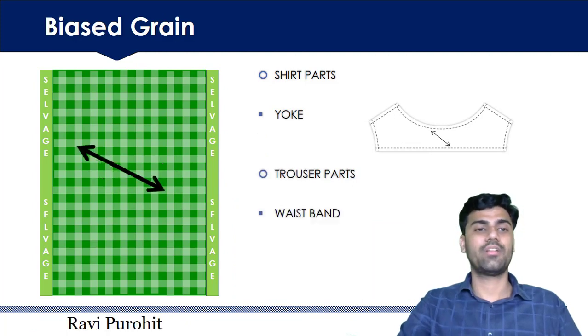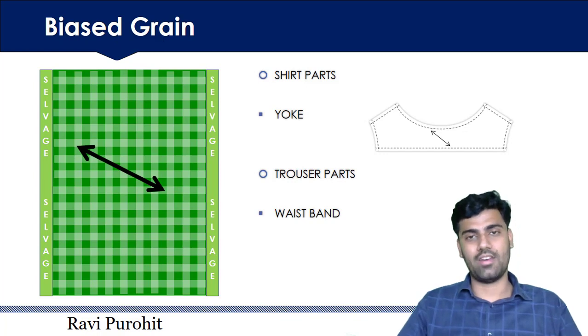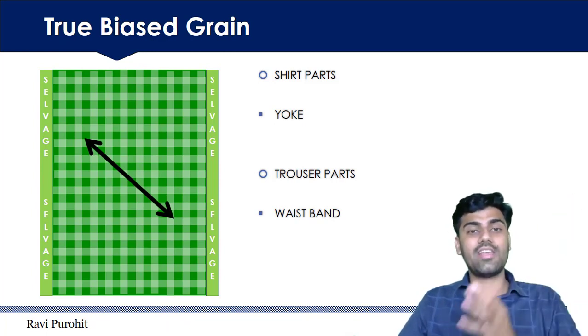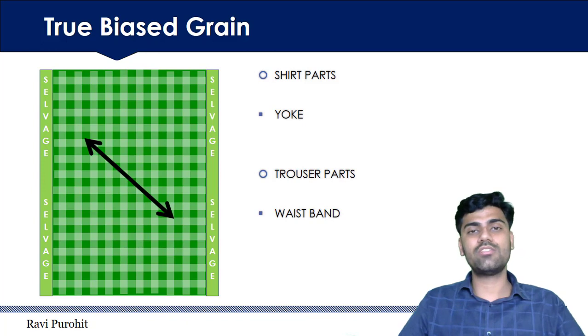Let us understand third type, that is bias grain. In shirt, yoke may follow bias grain and no other parts are cut at the bias grain. Bias means angle, a little bit angle is given in the shirt part. But in trouser, waistband always has bias grain. My dear friends, if angle is exact 45 degree, then that is known as true bias. So this is third type, bias grain. And if exact 45 degree is followed in the grain line, then that is known as true bias grain line. In shirt, few times yoke is cut at the bias grain line.